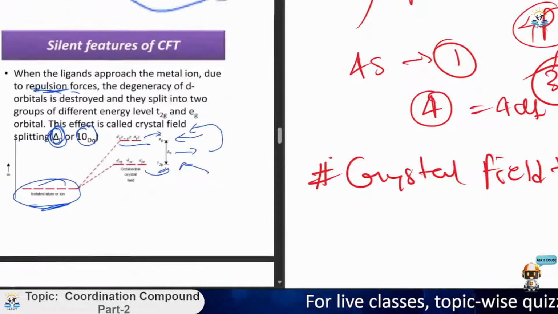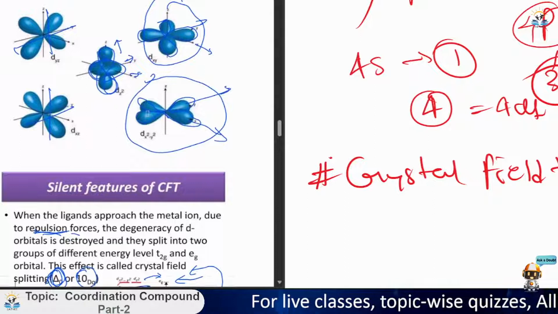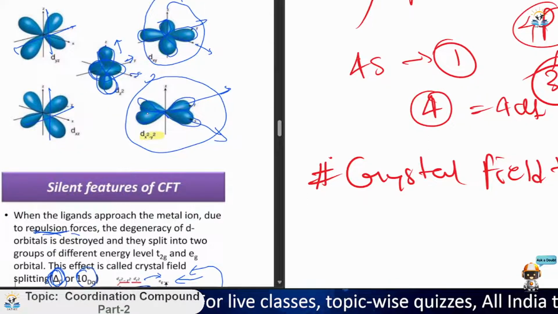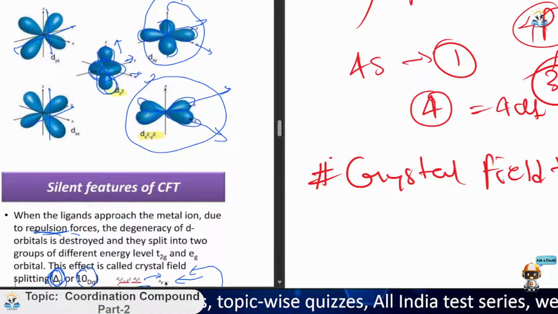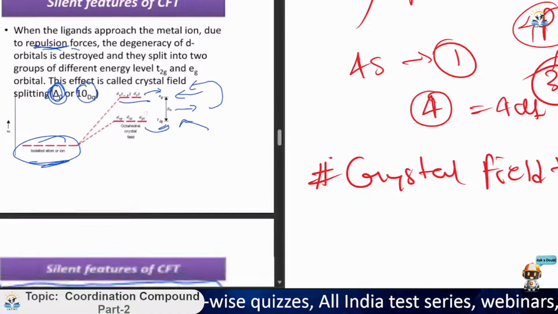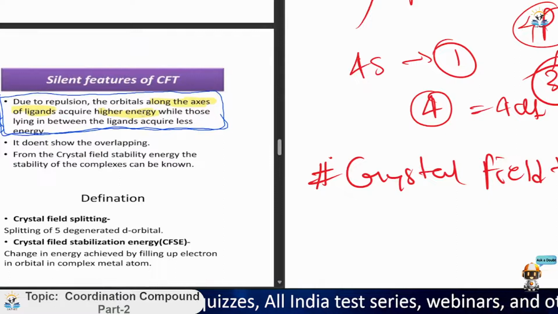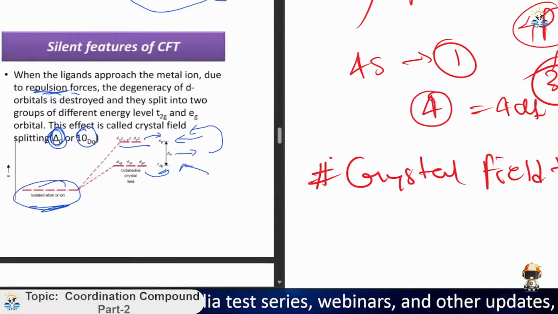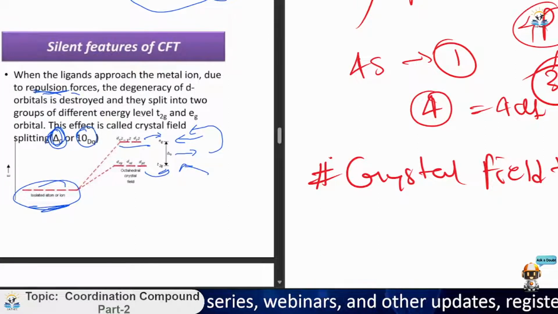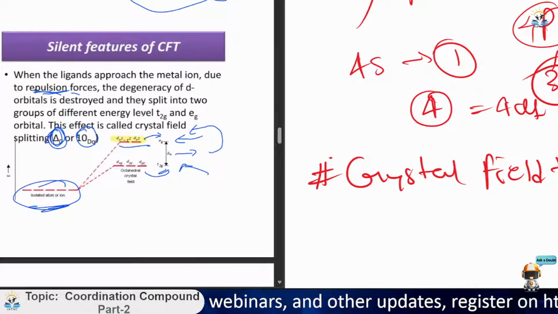See, what are the orbitals along the axes? Along the axes are dx square minus y square and dz square. These axis orbitals have higher energy. See here, this Eg is upper, dx square minus y square, so it is at a higher energy level.